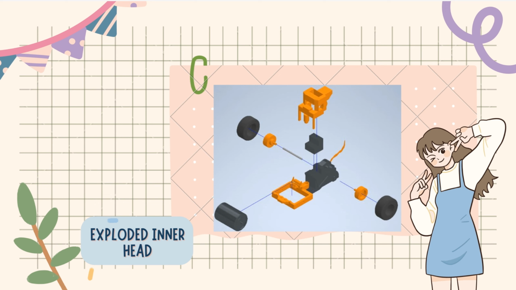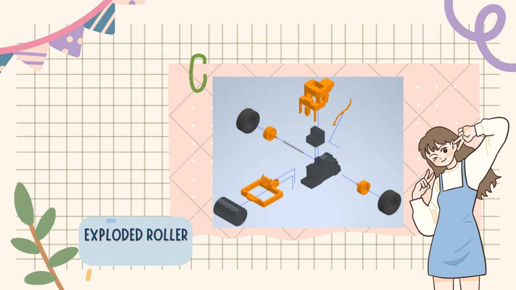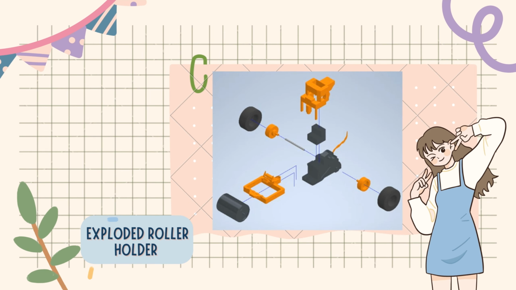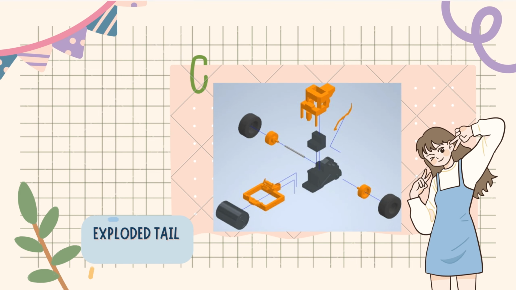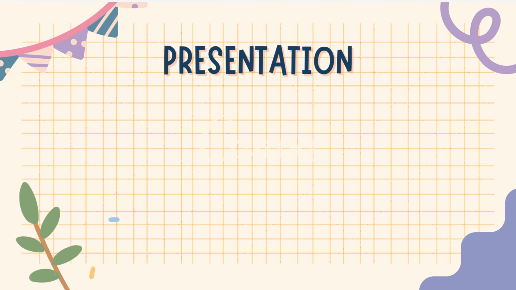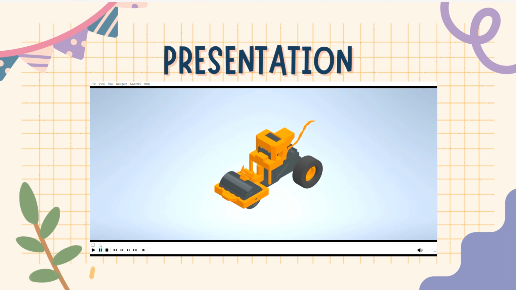Number 7, explode the inner body. Number 8, explode the roller. Number 9, explode the roller holder. And the last one is exploding the tail. Okay, the next one is the presentation of project road roller.